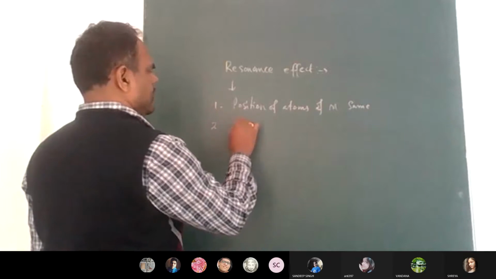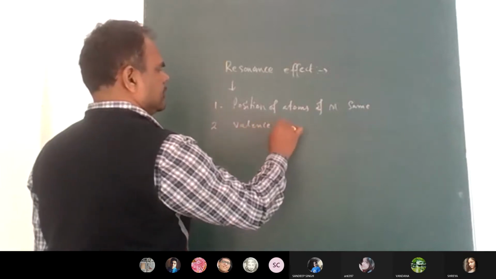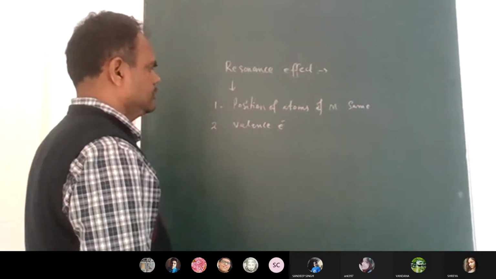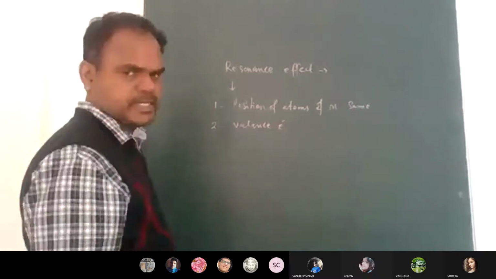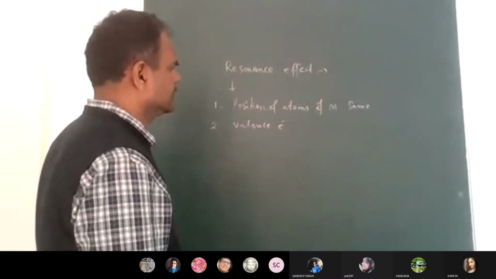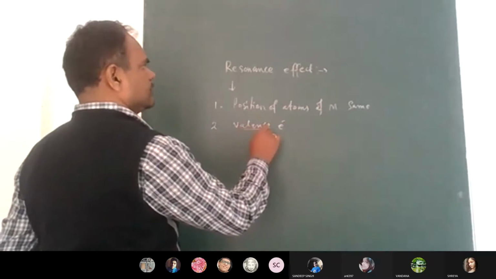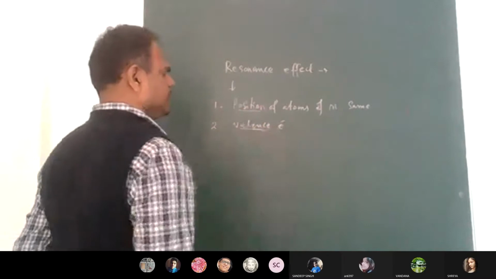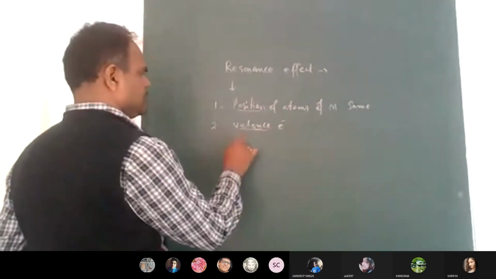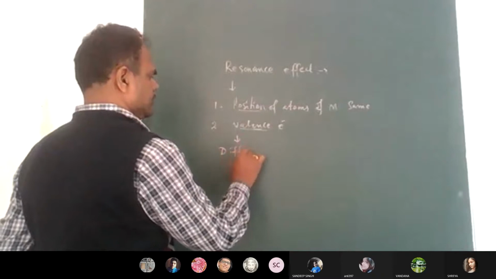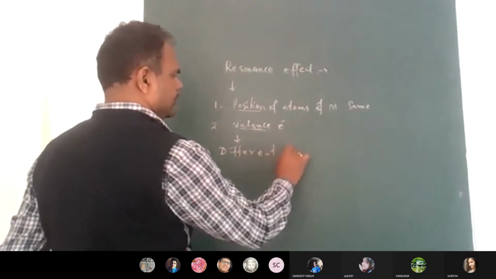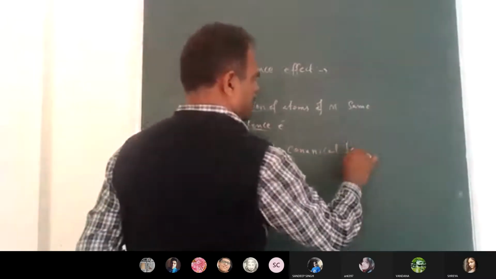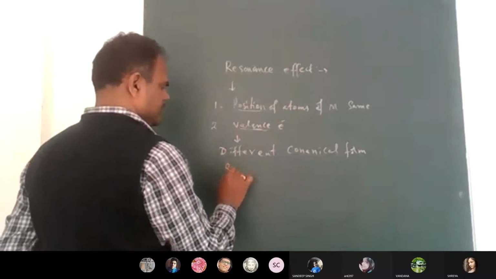In terms of writing valence electrons, valence electronic configuration differs. The position of atoms will be the same, but the valence electron positions will be different. As a result, we'll get different canonical forms, or different resonance structures.